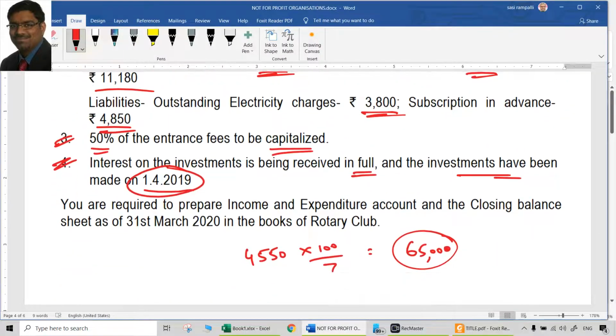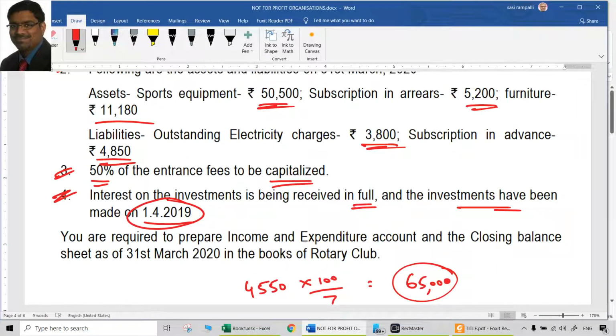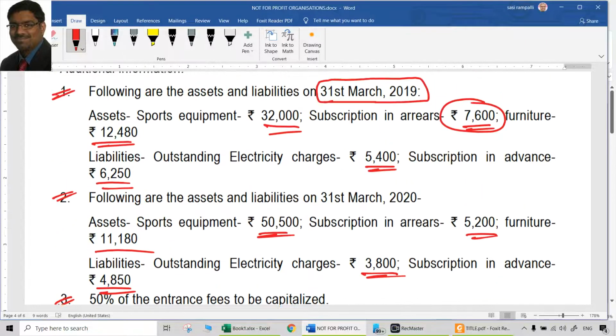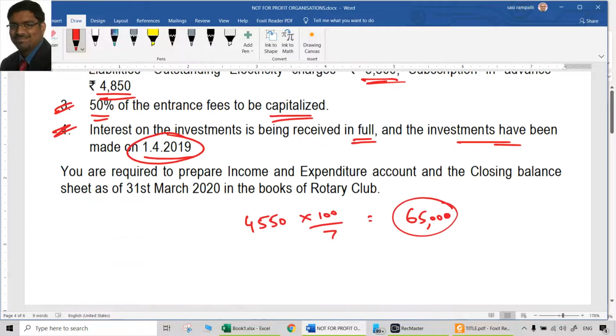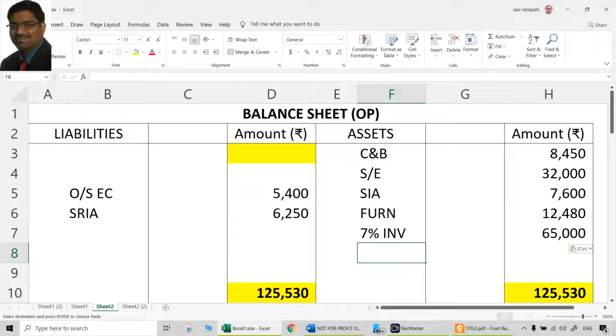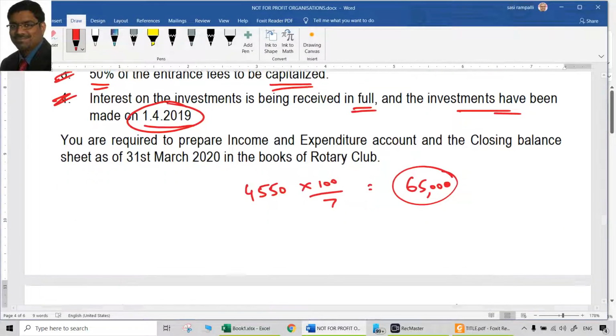The last item is also a kind of hidden adjustment. Though it is not directly given, because investment is made, how much it is is not given. We can find out from the rate of interest and the amount of interest that the amount of investment is 65,000. What is the treatment for that? Closing balance sheet asset side, opening balance sheet asset side. That concludes both the debit and credit aspects of that particular item.